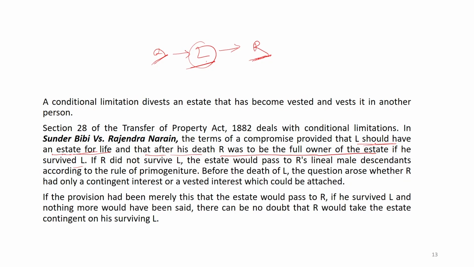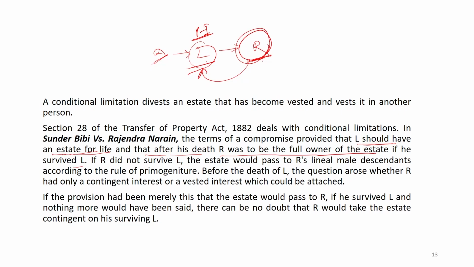Okay. If R did not survive L, that means R is going to die during the lifetime of L itself, the estate would pass to R's lineal male descendants according to the rule of primogeniture. Okay. That means this R has already died during the lifetime of L, but because it was a vested interest, he had already created a right.